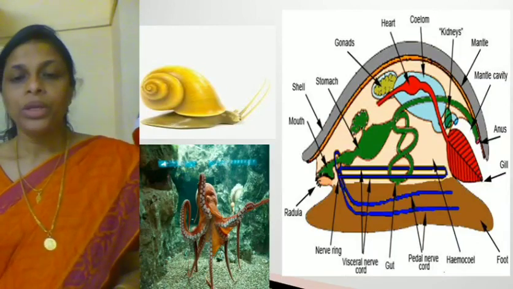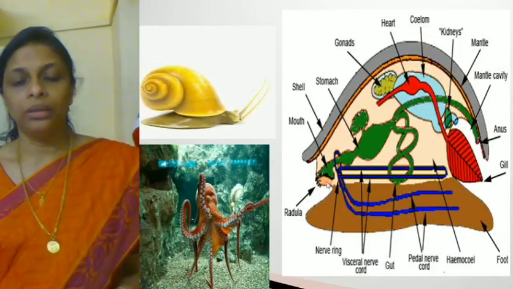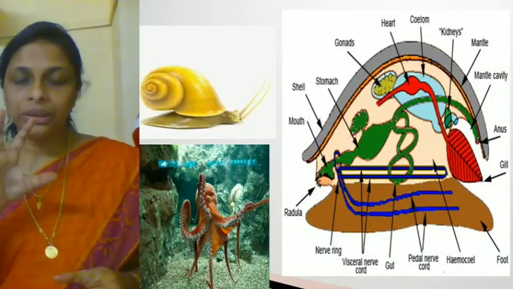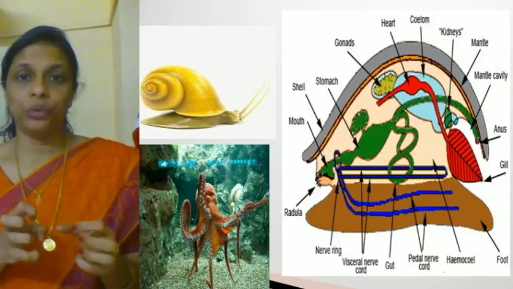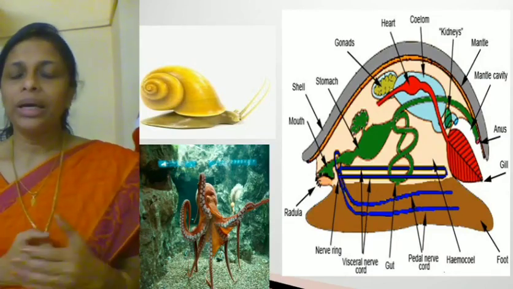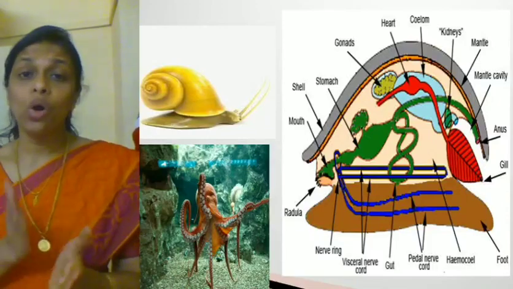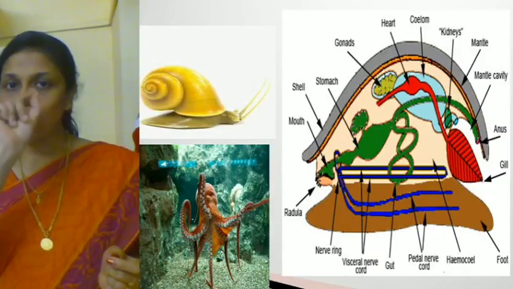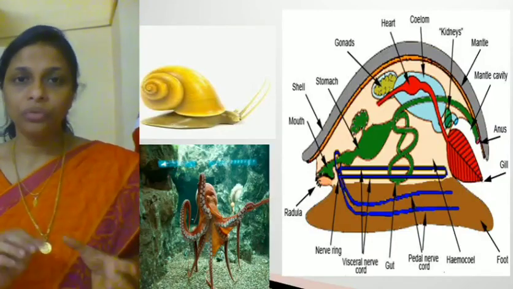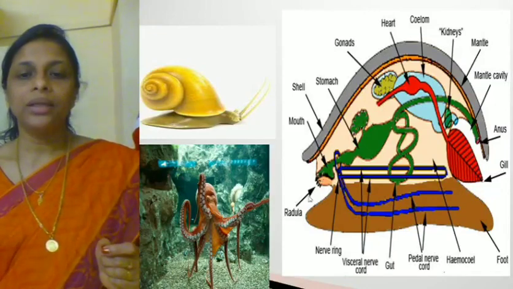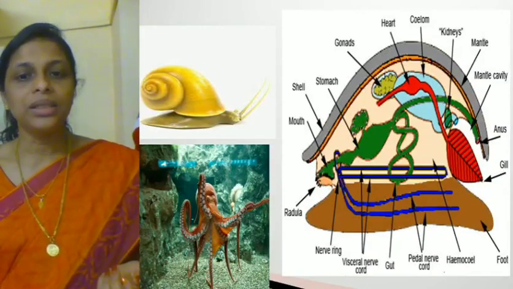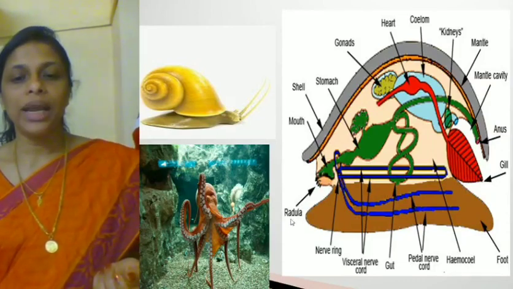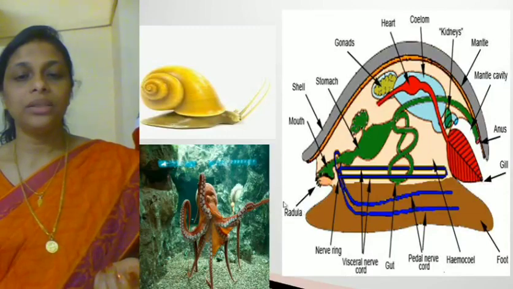Hope it's clear. Now they have a rasping organ. Rasping organ means an organ which is used for grinding or scraping the food. Have you seen the file or saw which is used to cut PVC pipes? At the edge of that you find small teeth-like structures. Just like that, you find a teeth-like structure in molluscans, and this structure is called the radula. Can you see this rasping organ here? That is called the radula.